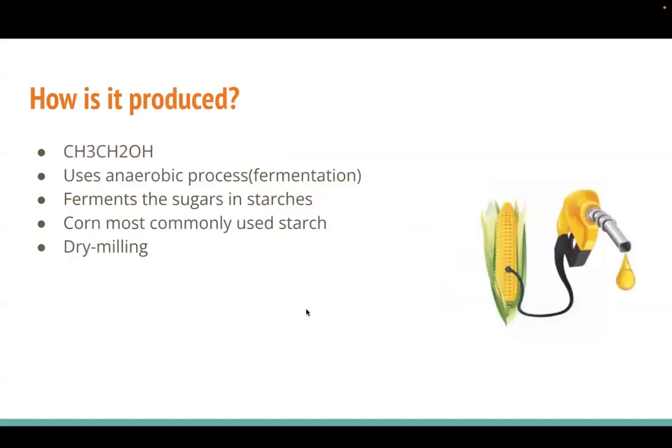How is ethanol produced? CH3CH2OH is the chemical formula. It is an anaerobic process where it uses fermentation to ferment the sugars and starches. Corn is the most common form of biomass that is used to create ethanol, and it gets the ethanol through dry milling, which is a process that grinds corn into flour and ferments it into ethanol.